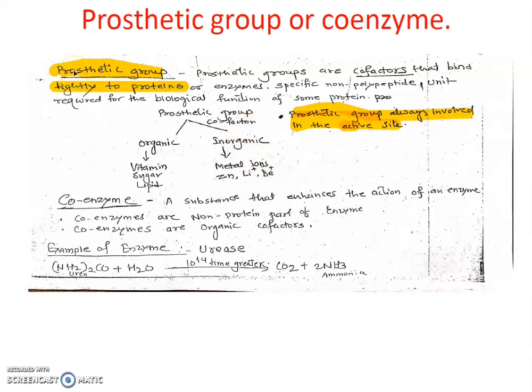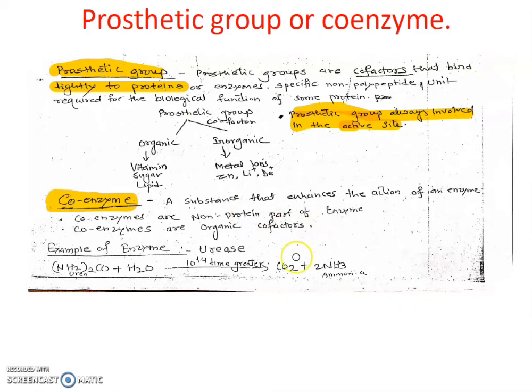So the prosthetic group is also called a cofactor. So a cofactor is divided into two, organic or inorganic. Inorganic means metals, and organics are also called coenzymes. A coenzyme is also called a cofactor, and a prosthetic group is also a cofactor. The difference between these is that the prosthetic group is tightly bound and attached to the active site. Coenzymes are not tightly bound. A coenzyme is a substance that enhances the action of an enzyme. Coenzymes are the non-protein part of enzymes.